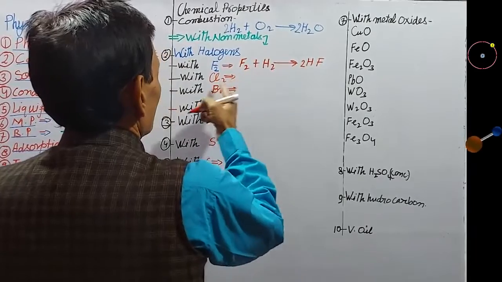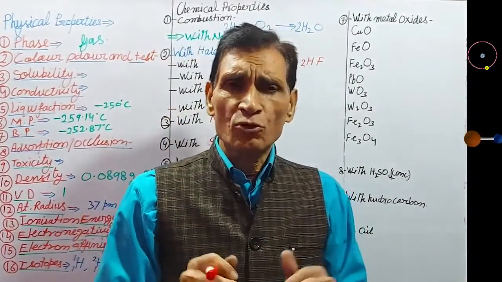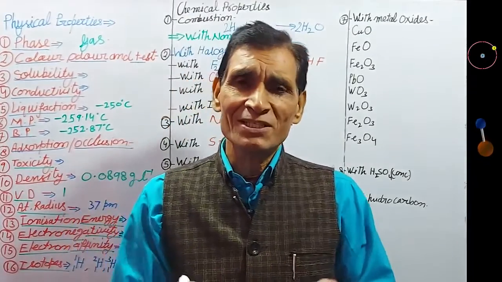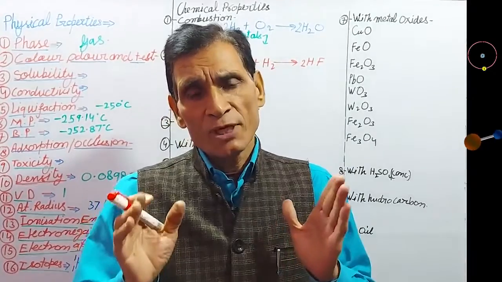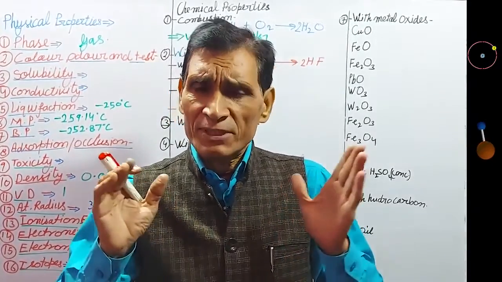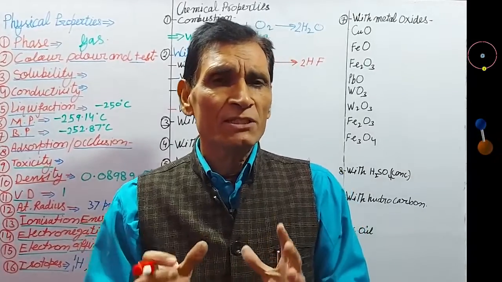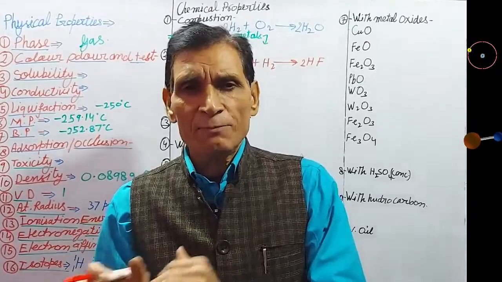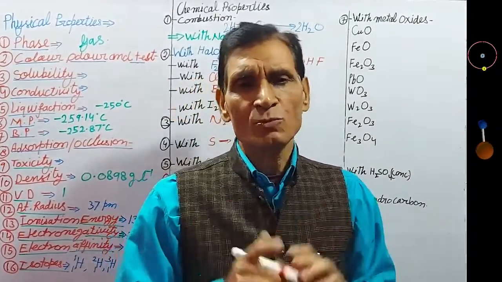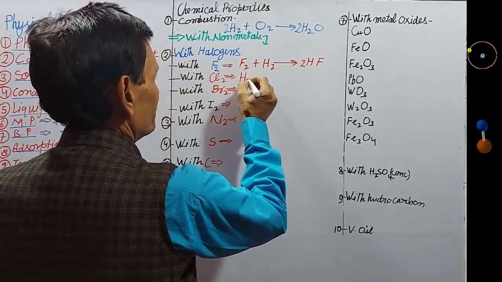Next, reaction with chlorine. If equal volume of chlorine and hydrogen is placed in direct sunlight, then one blinding flash takes place with loud explosion. But whenever this hydrogen and chlorine mixture is kept in diffuse sunlight, the reaction is smooth and there is formation of hydrogen chloride gas.